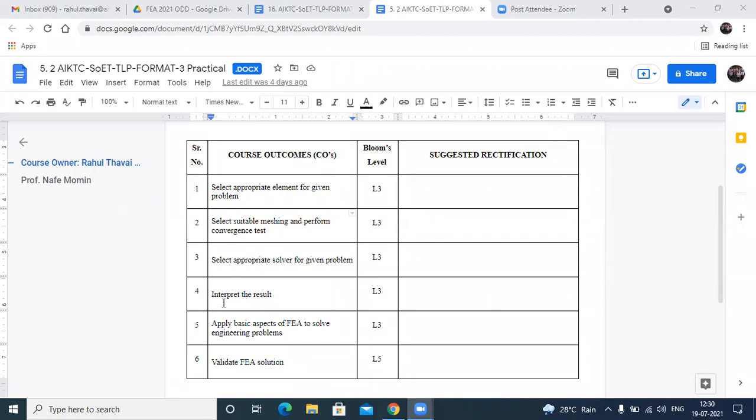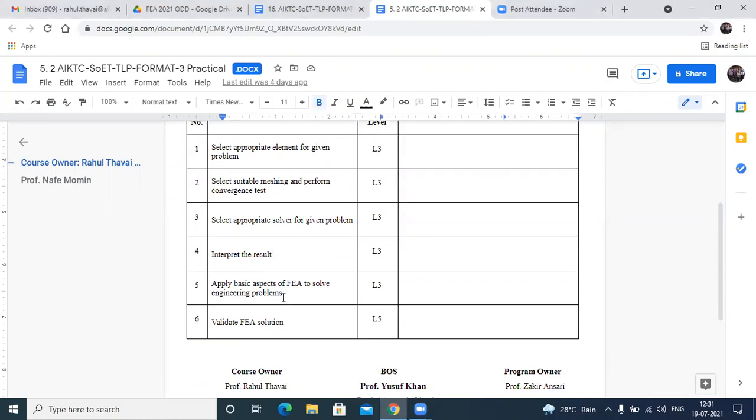Fourth, what is expected from you? You should be able to interpret the results. When you solve the problem, obviously you end up with a solution, and from those results you should be able to understand or predict something. That is nothing but interpretation. Just getting the answer or the results is not sufficient. You should be able to conclude from those results, because the subject is analysis based.